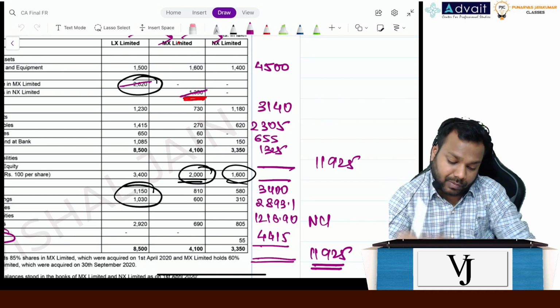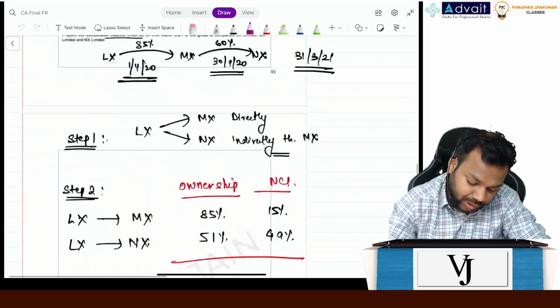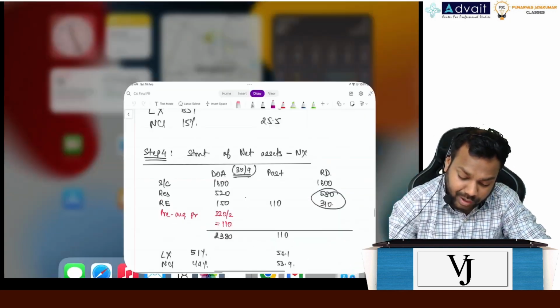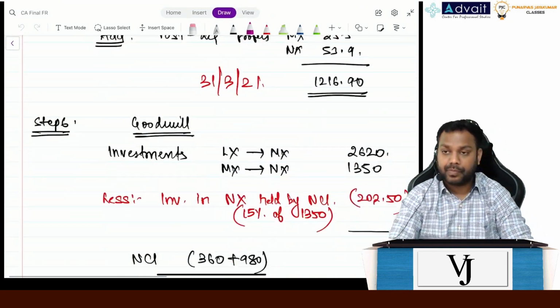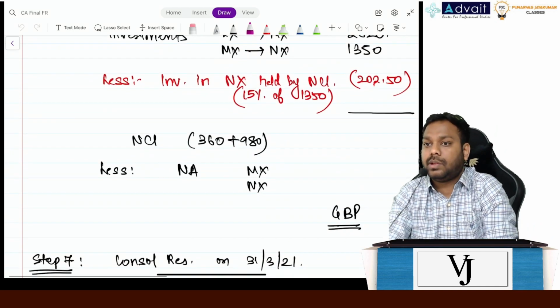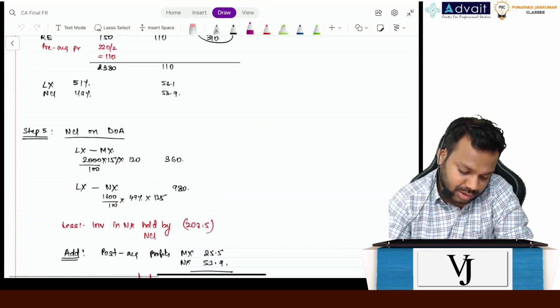Okay. So this is the only concept for the chain holding. Is it clear, everyone? Anyone having any queries in this one? Come on, guys. Yes, please. Sure.